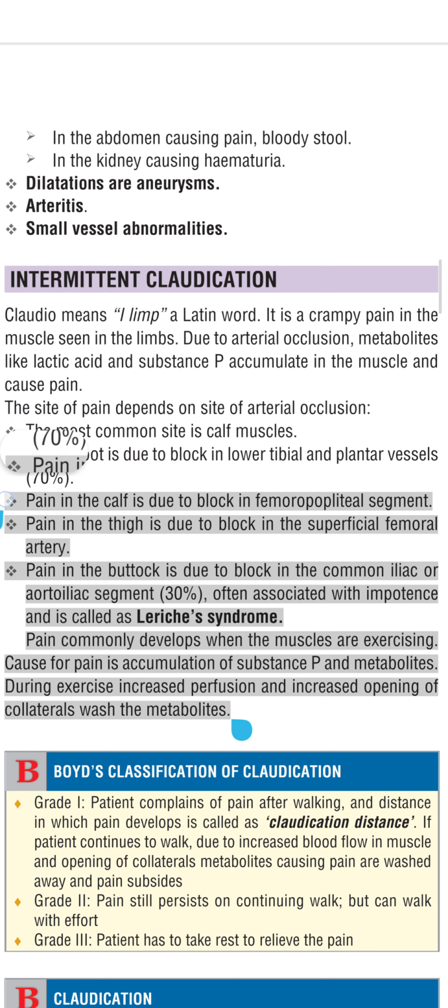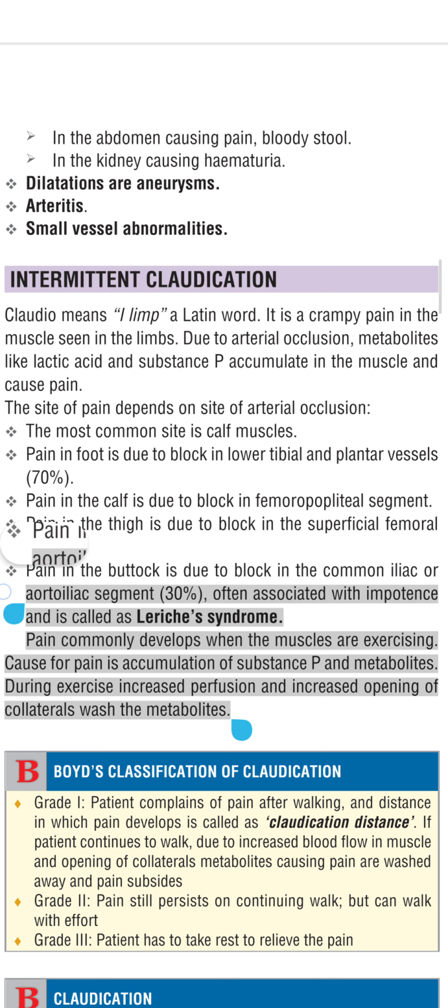Pain in the calf is due to block in the femoropopliteal segment. Pain in the thigh is due to block in the superficial femoral artery. Pain in the buttock is due to block in the common iliac or aortoiliac segment, 30%, often associated with impotence, and is called Leriche's syndrome.